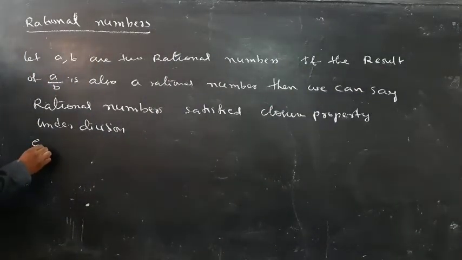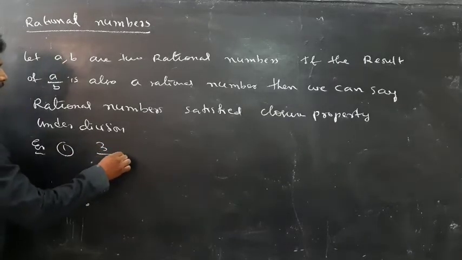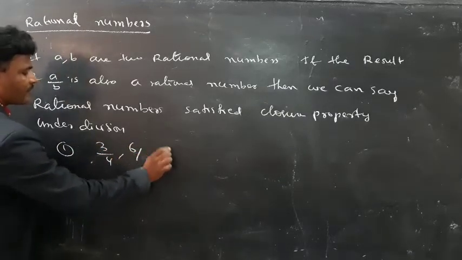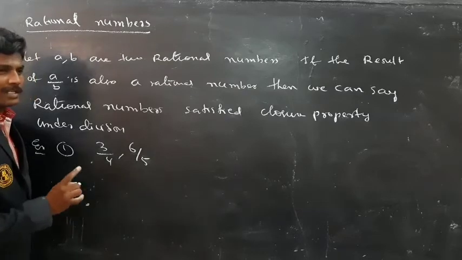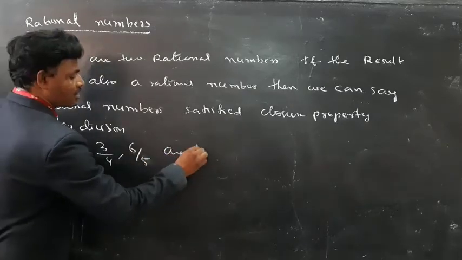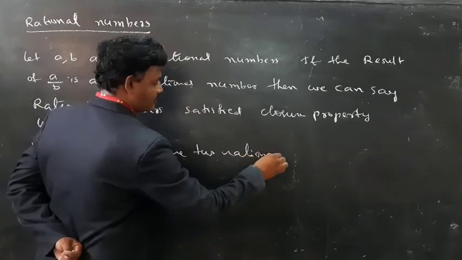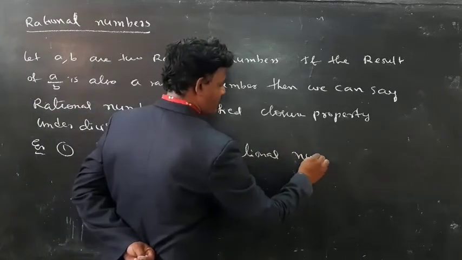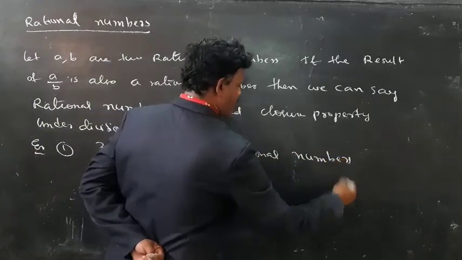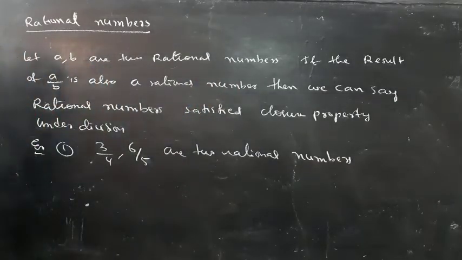So here are some examples. Example 1. 3 by 4, 6 by 5 are two rational numbers.